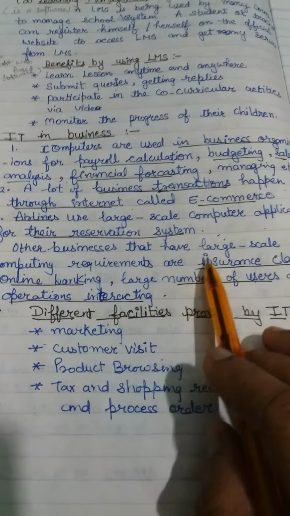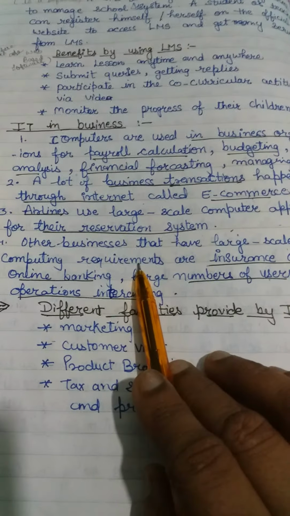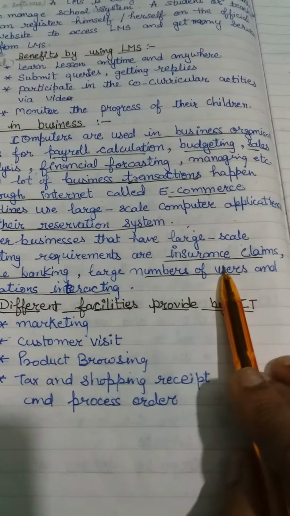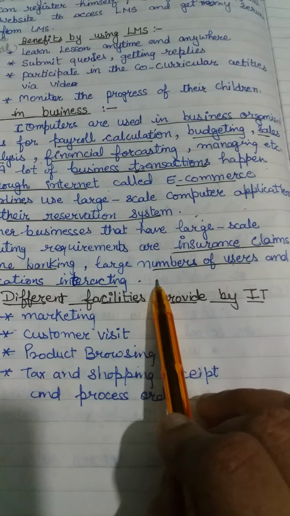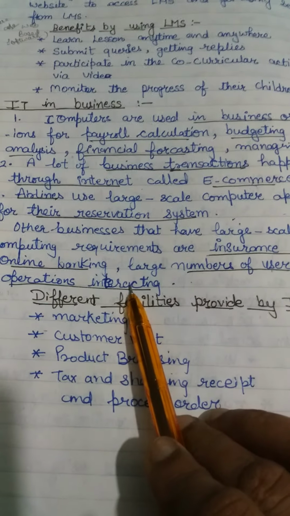Now other businesses that have large-scale computing requirements are insurance claims, online banking work, large numbers of users, and operations interacting.